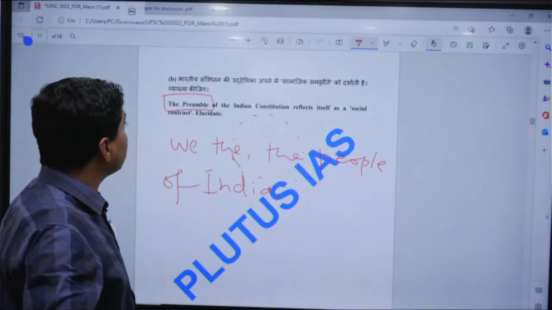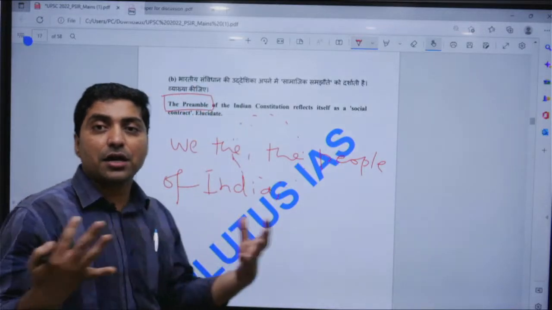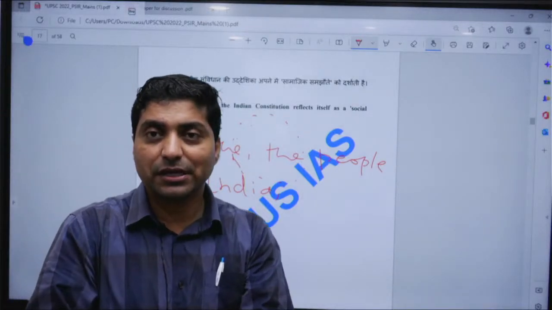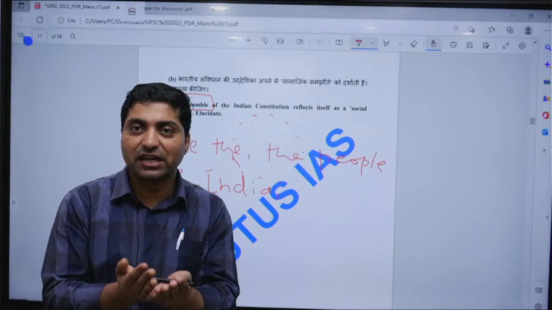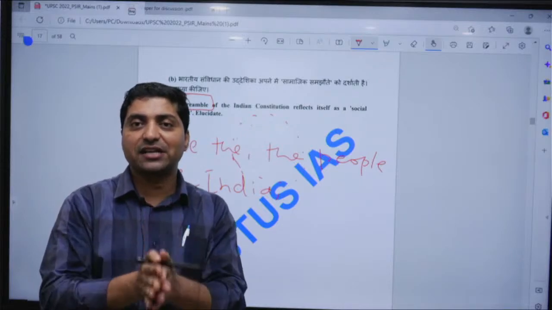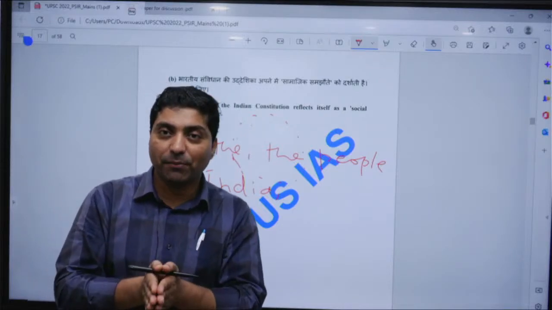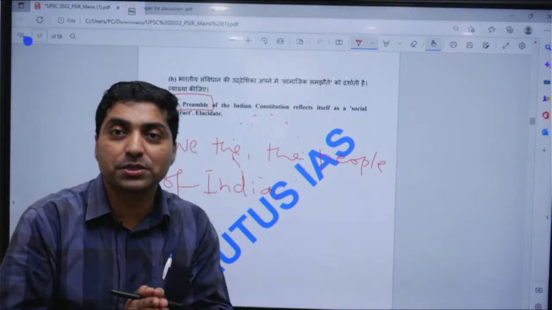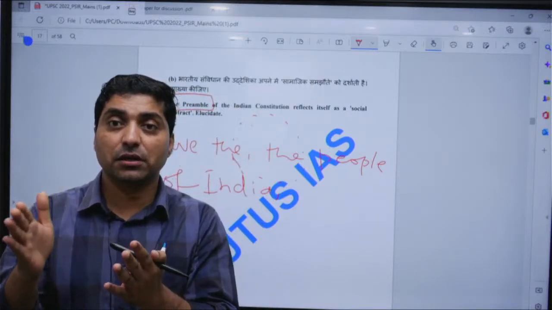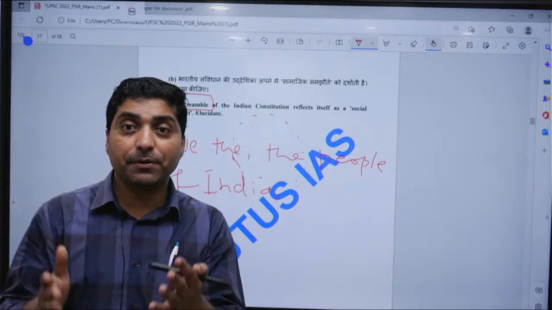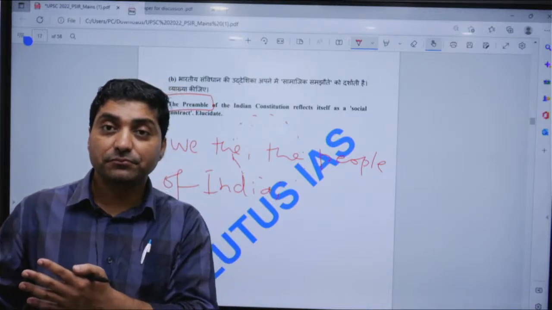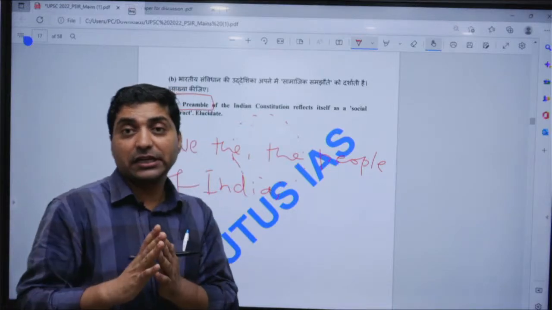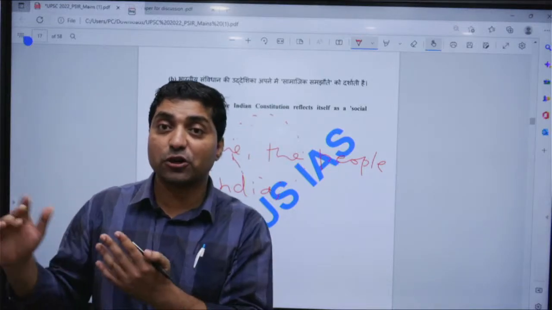Now if you look at the preamble, we are resolving ourselves. We are making a promise to ourselves: let us constitute India as a sovereign, socialist, democratic republic and ensure justice, social, economic and political; liberty of thought, belief, faith, worship, expression; equality of status and opportunity.